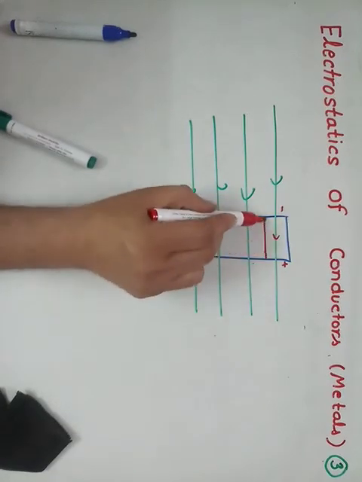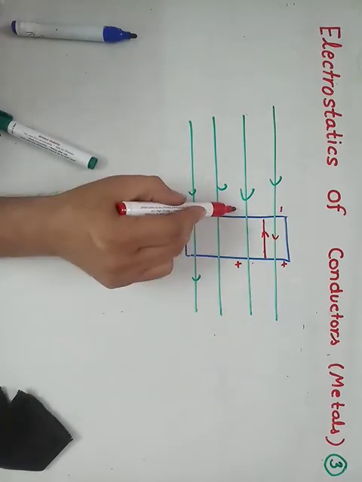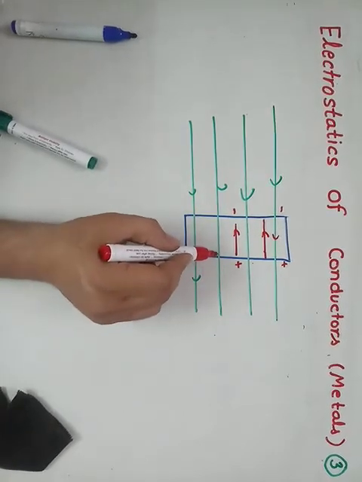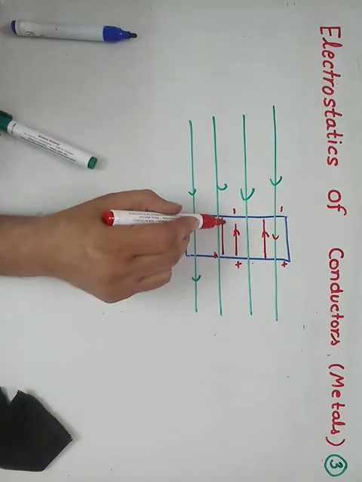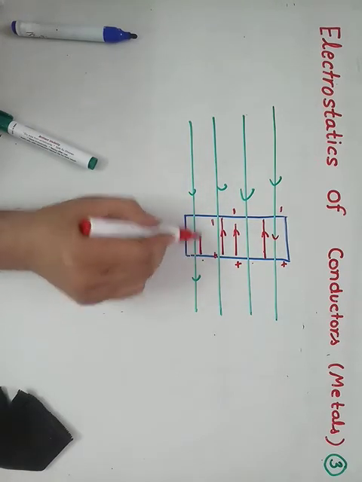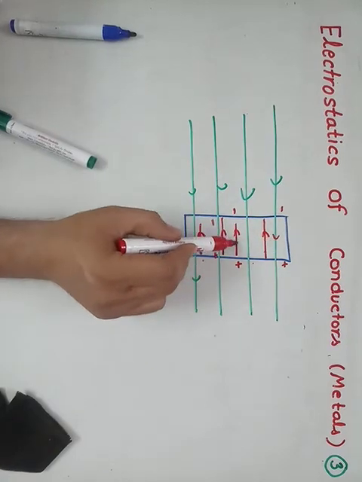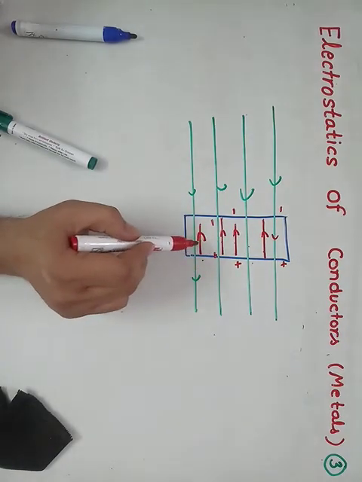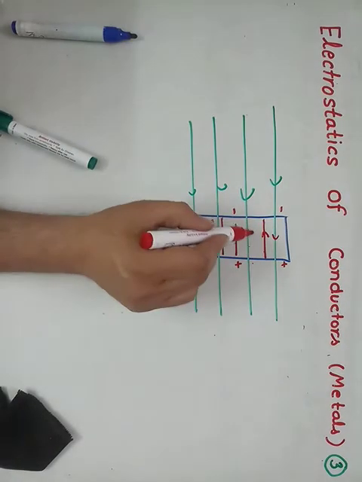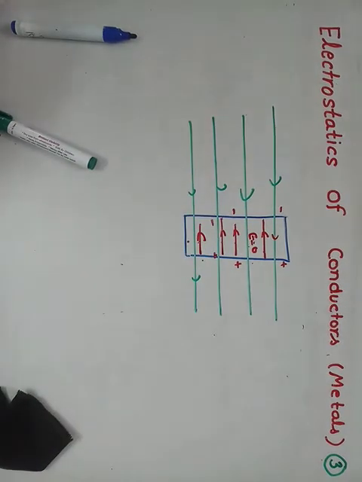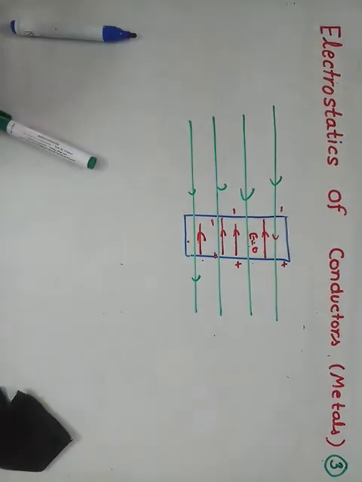We have eight field lines like this. Now this will cancel out with this one, this with this one, and we have a net field inside of 0, because an equal number of charges are created here.